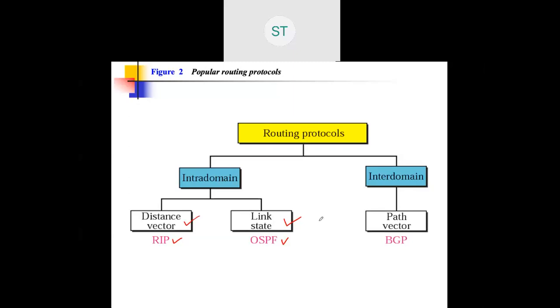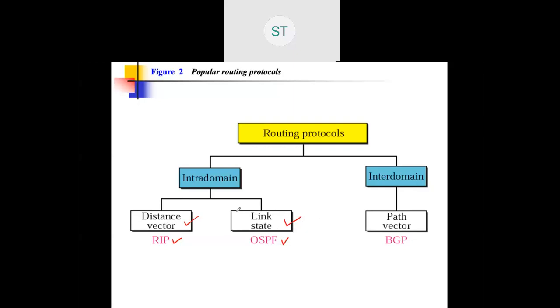Normally you go by the 100 feet road and reach the temple, because it is the shortest and straight path. But if it is Sunday, there is a full market on that road, so it will take a longer time to reach the destination, so you adopt a different path. So this is typically distance vector versus link state. Link state takes the state of the link into account, and on that basis it gets forwarded.